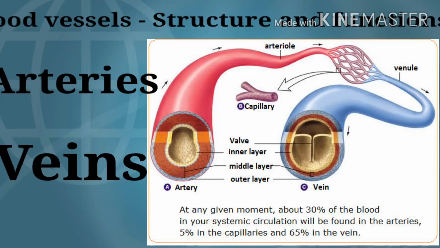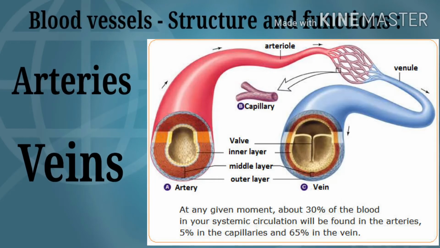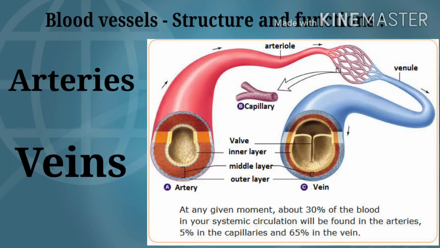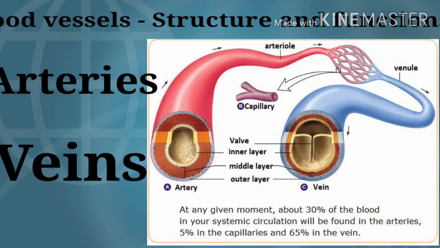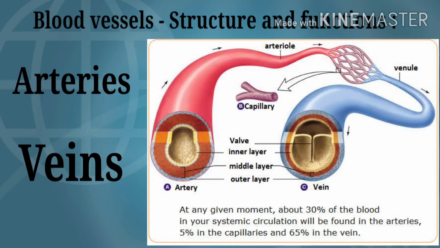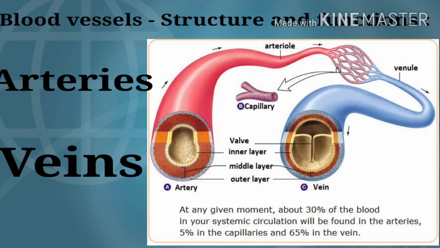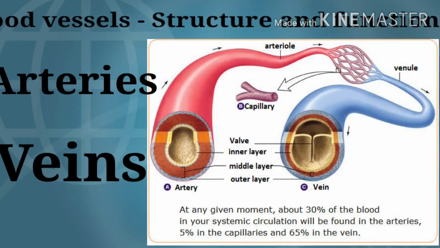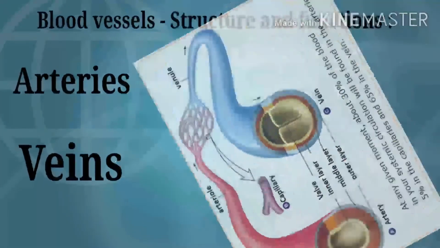And second is veins. Vessels carrying the blood towards the heart from various parts of body are called as veins. All veins except the one carrying blood from lungs transport deoxygenated blood. Most of the veins are superficially located in the body. Their walls are thin and these are provided with the valves.